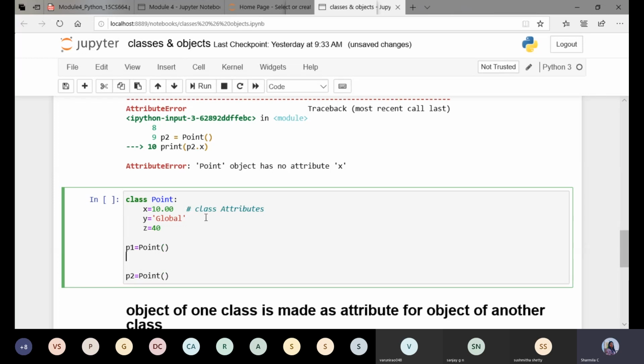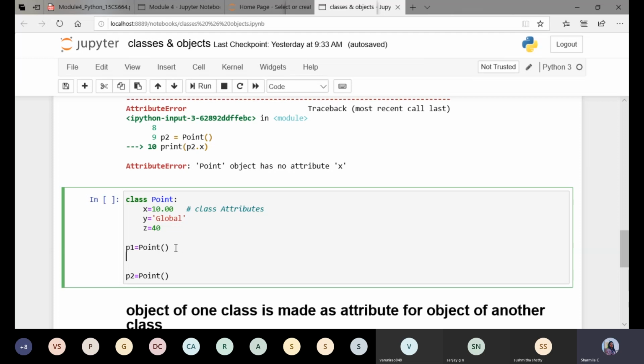When I was telling about class attributes, I said these class attributes are shared by all the objects created from the class. They are common to all the objects of this class. We have two objects, p1 and p2, and these three attributes are common for both.